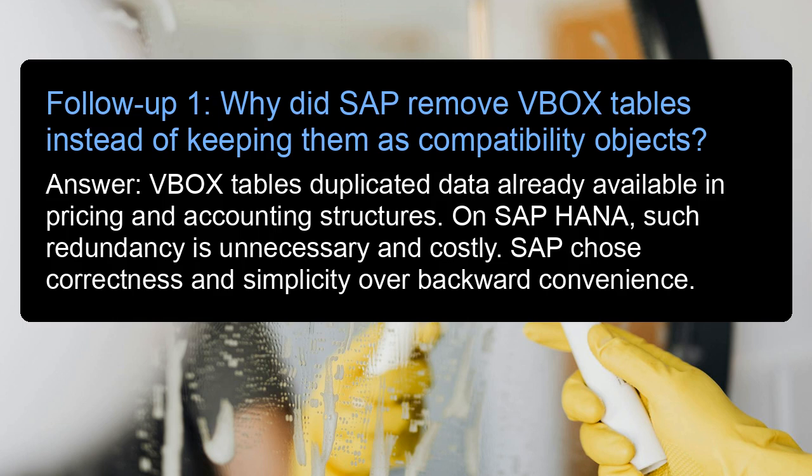Follow-up 1. Why did SAP remove VBOX tables instead of keeping them as compatibility objects? Answer: VBOX tables duplicated data already available in pricing and accounting structures. On SAP HANA, such redundancy is unnecessary and costly.